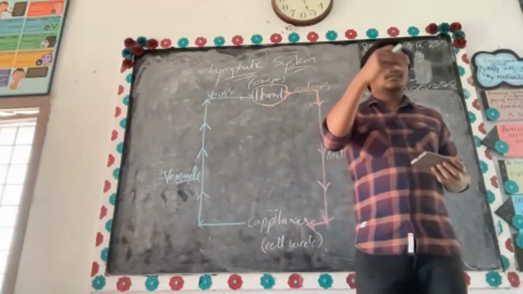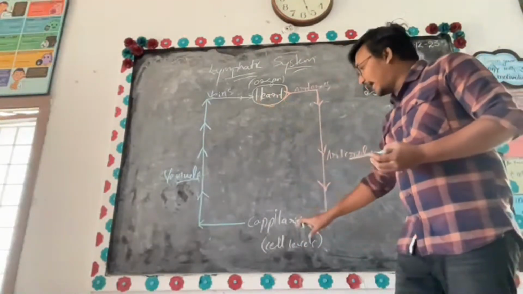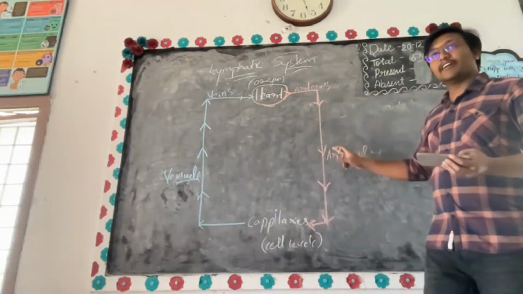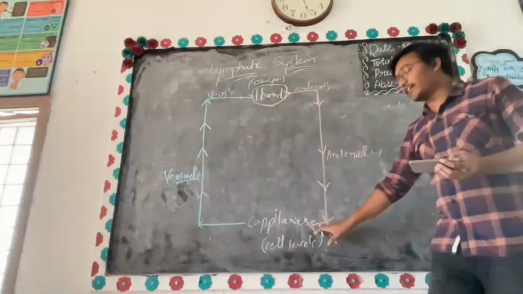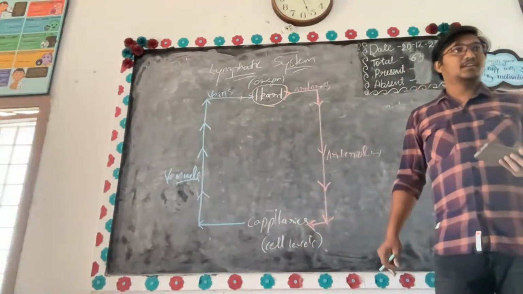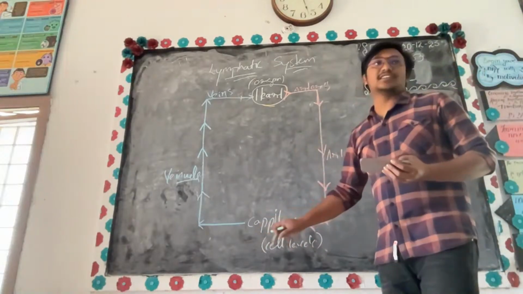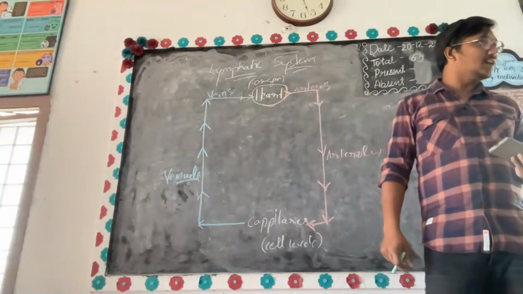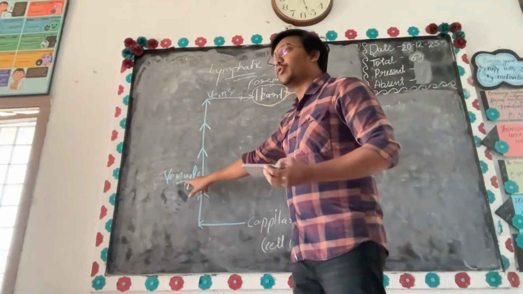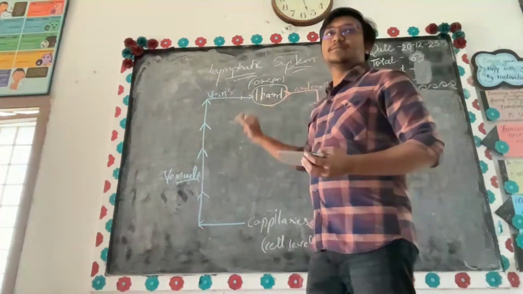Till now we know that arteries carry blood to cells. Arteries are divided into arterioles, and arterioles are divided into capillaries. From capillaries, it is transferred between the cells. We know that these capillaries collect deoxygenated blood from the cells. These capillaries again form venules, the venules form veins, and the blood is brought to the heart.